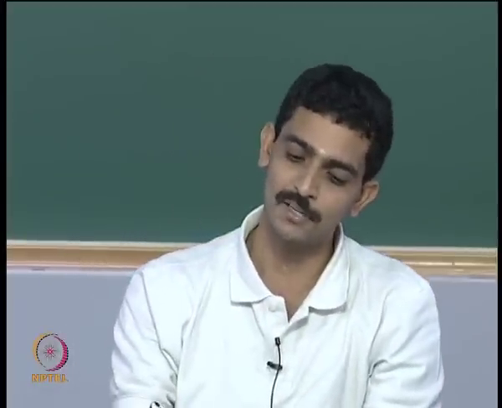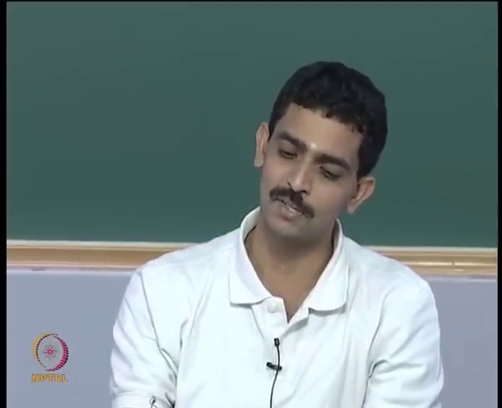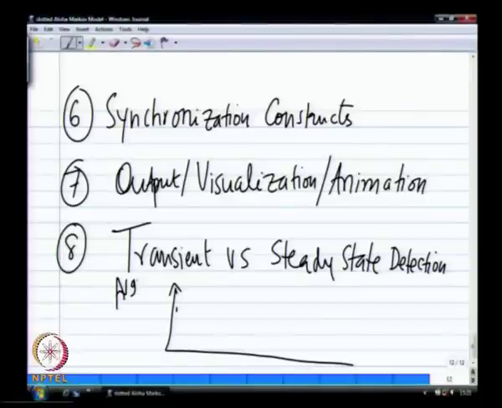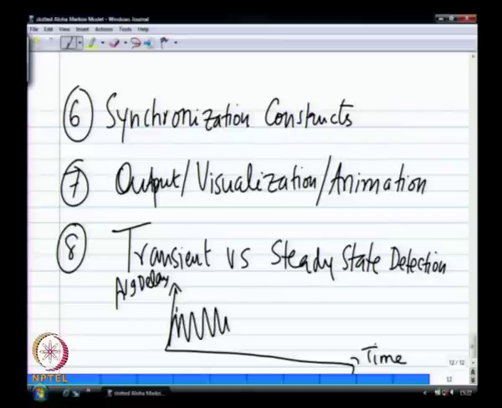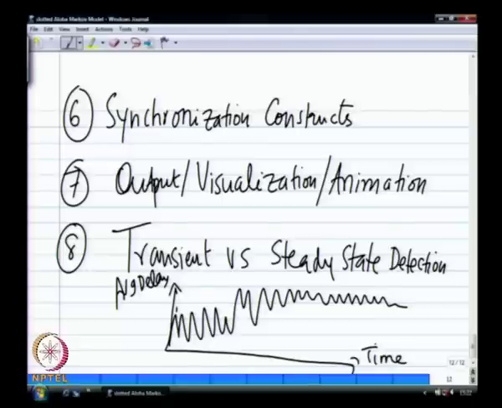So if you look at your system behavior, let us say average delay is what you are trying to plot with respect to time. The first customer's delay will be something, then your delay will go up and down like this, but finally at some point in time your delay values, because these are long term averages, will stabilize. And if this is steady state, then you want to know that beyond a point, running the simulation for another 2 hours will not make a difference. So when do I stop my simulation?